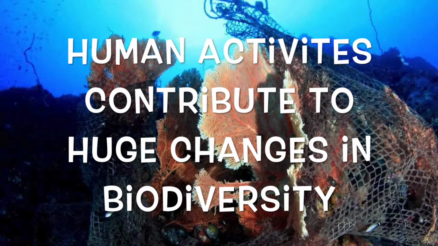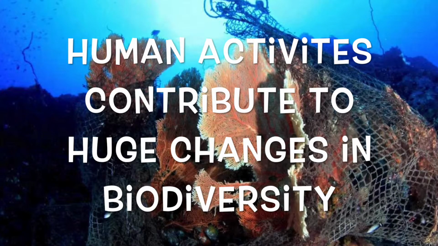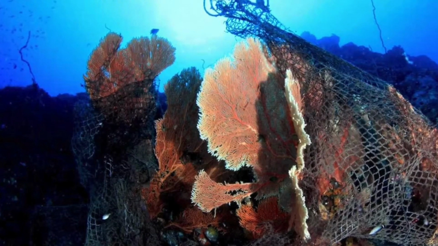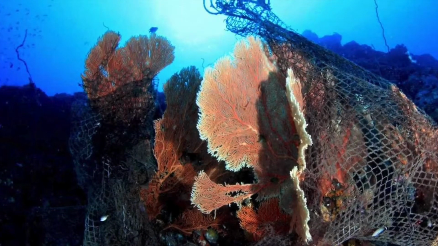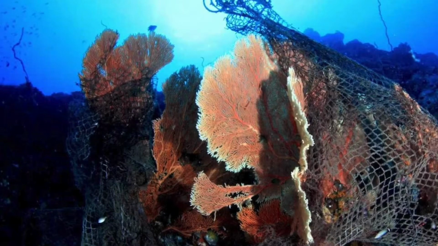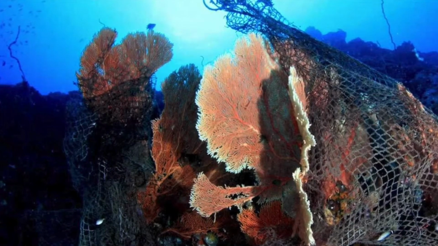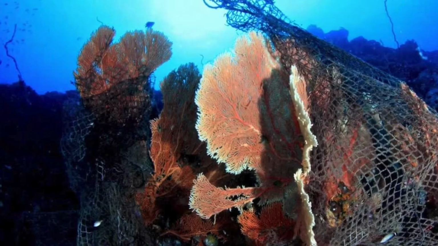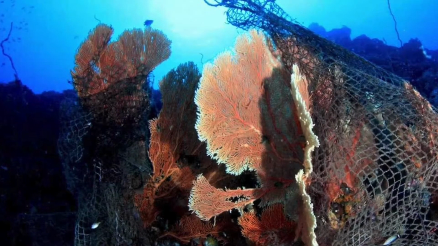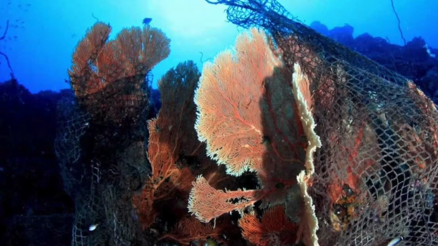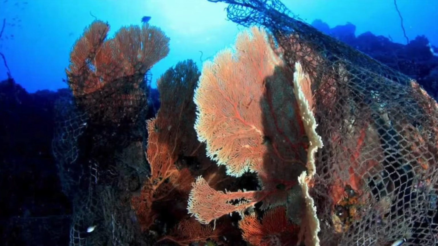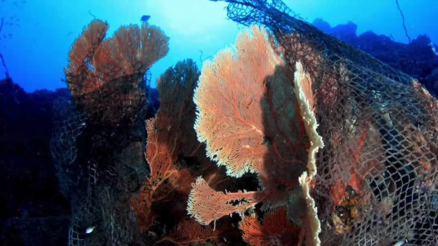Human activities contribute to huge changes in biodiversity. Destructive fishing practices such as dredging, bottom trawling, shrimp farming, dynamiting, and poisoning all displace and destroy habitats. This causes the elimination of food resources, shelter, the destruction of breeding grounds for numbers of species, as well as decreasing primary production due to increased sedimentation.